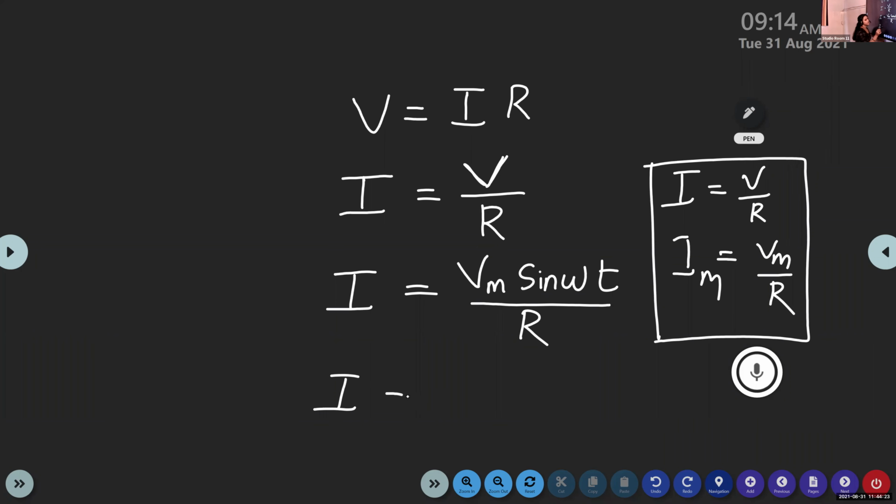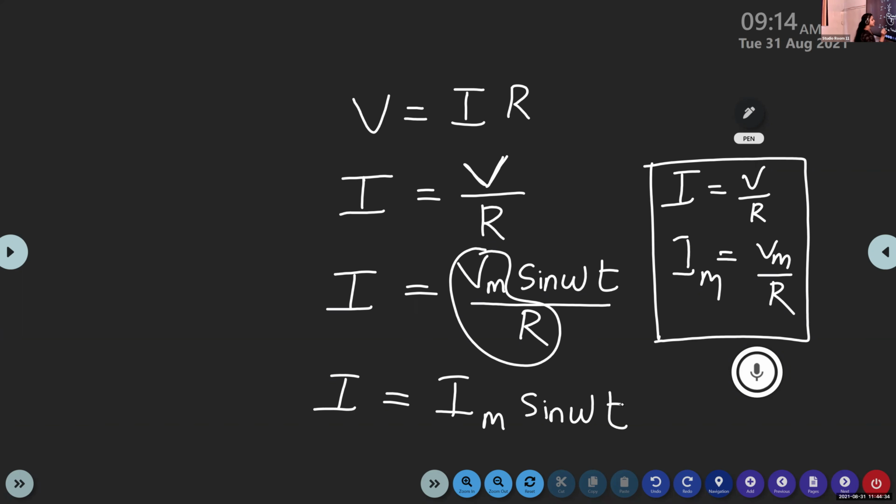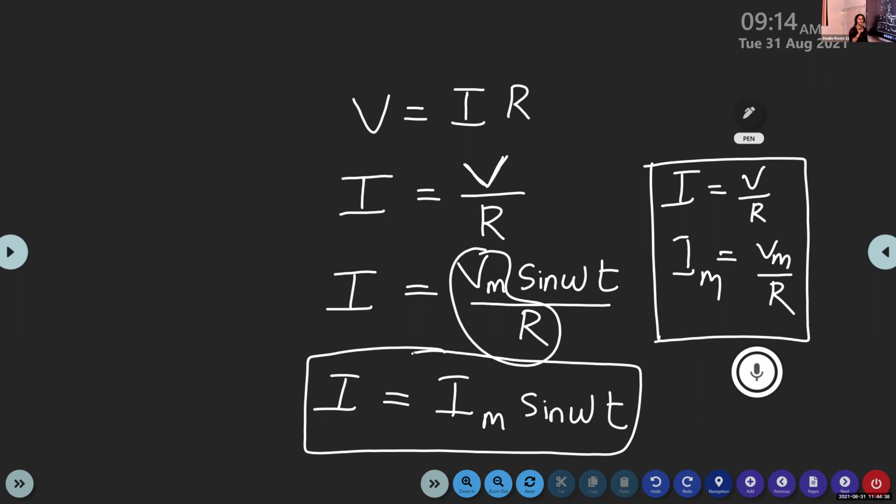So I is equal to Vm by R, which is equal to Im. So Im sin omega t is the expression for the current flowing through this resistive AC circuit.